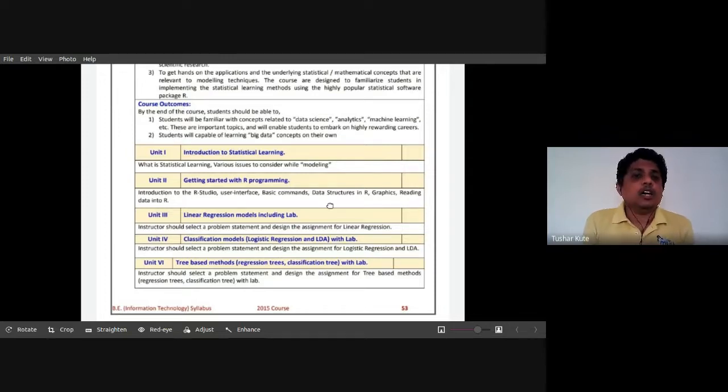That's why we need to focus on core application development in R, because R is a programming language. As part of a programming language, we need to understand many concepts syntactically and how it is beneficial to write the program. That also we'll see step by step. So let us start with the first part. What do you mean by statistical learning?